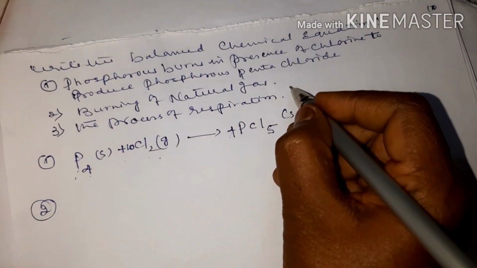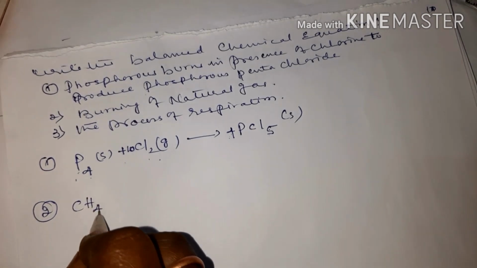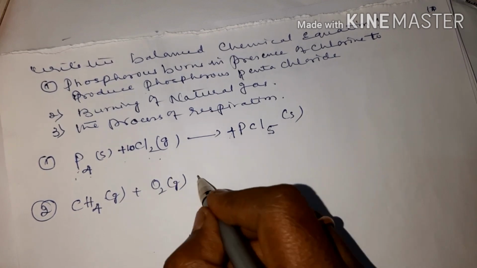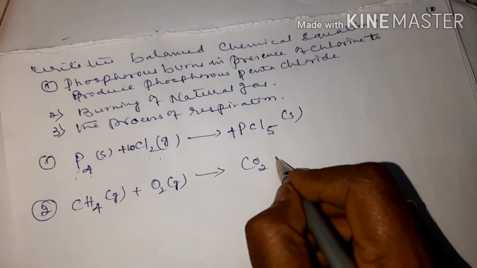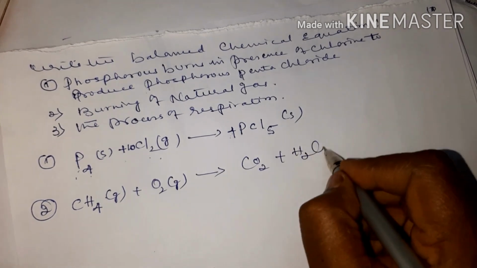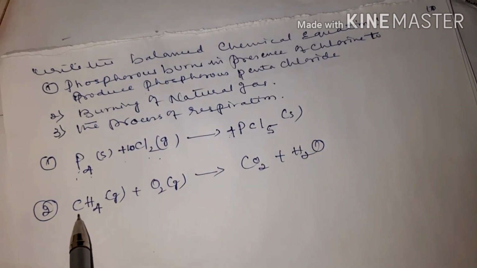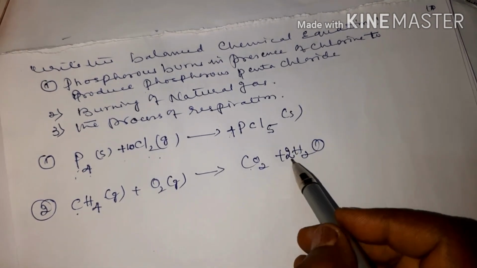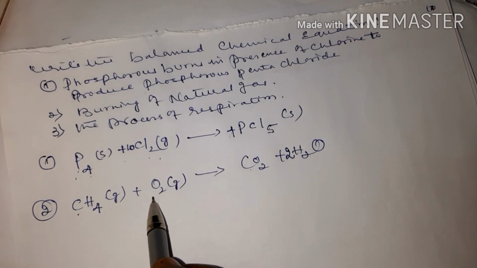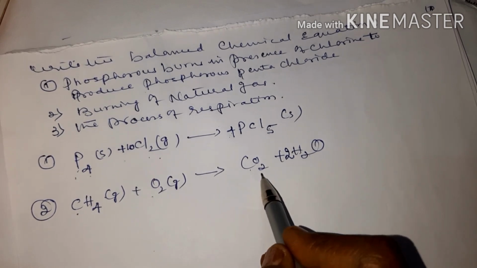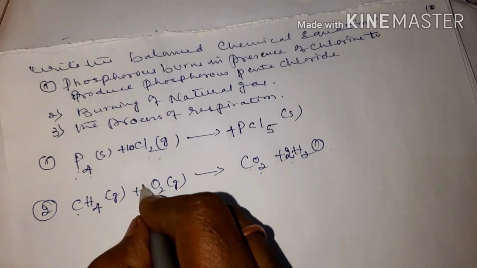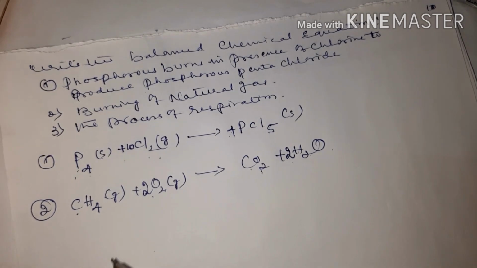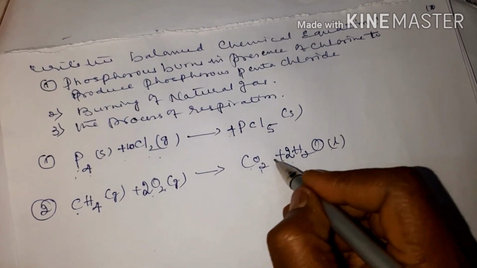Second one, burning of natural gas. Methane is a natural gas. When you burn it, it is a gas. In the presence of oxygen gas, you get carbon dioxide and water. So balance the equation: 1 carbon, 1 carbon. 4 atoms of H, here only 2, so put 2. 2 2s are 4. And how many atoms of oxygen? Here 2 and here 2, it becomes 4, so again you put 2. 2 2s are 4. 2 plus 2, 4. Equation is balanced. So this is liquid, this is gas.